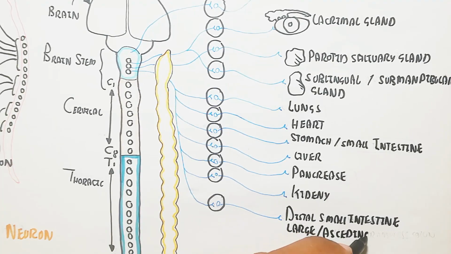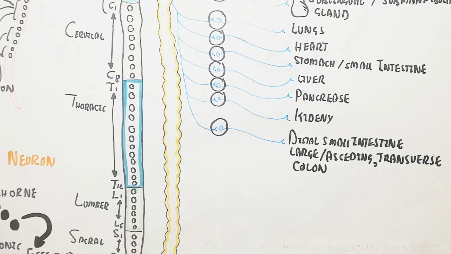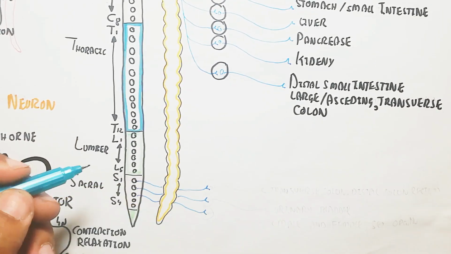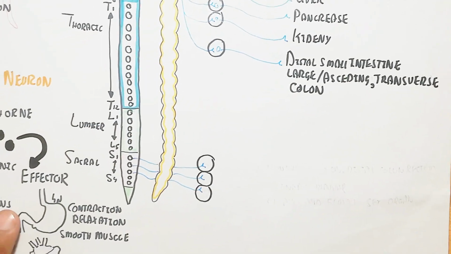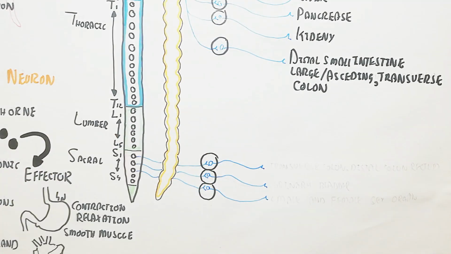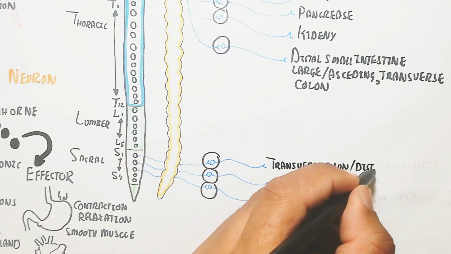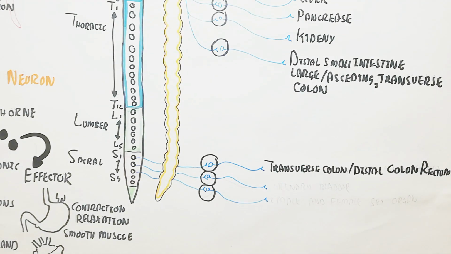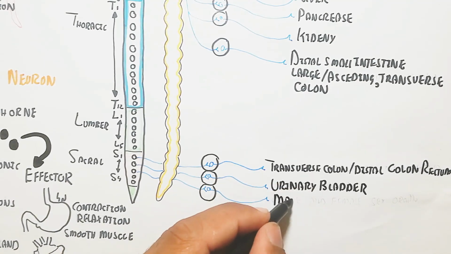to decrease the breathing and decrease the heart rate; the stomach and small intestine for digestion; the liver for glycogenesis and lipogenesis; the pancreas for the production of insulin; and the kidney for excretion. The distal small intestine, large intestine and ascending and transverse colon are also used for the movement of the bowel, food digestion and absorption. The sacral region also innervates the three nerve fibers, the ganglion, pre to post, which lead to the transverse